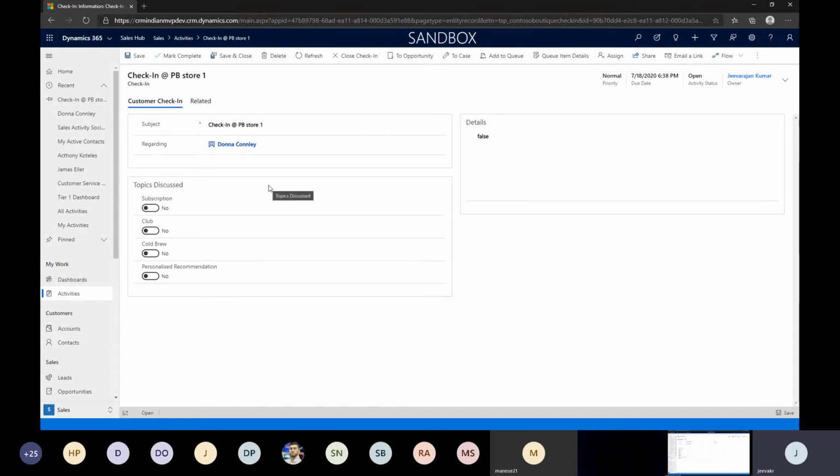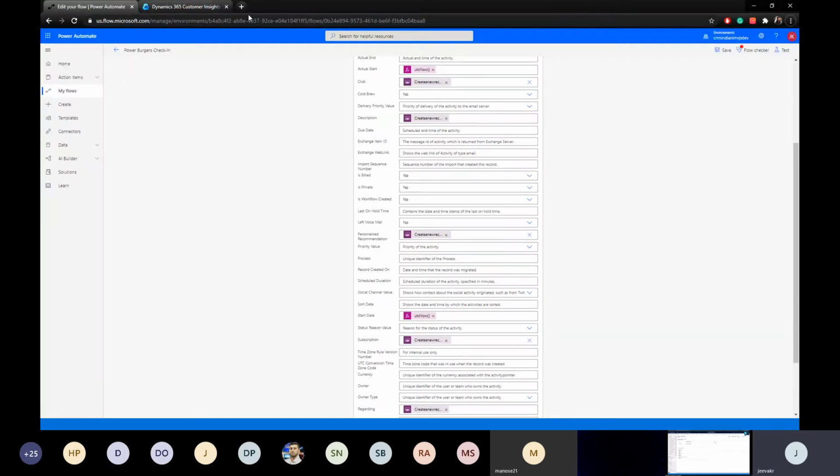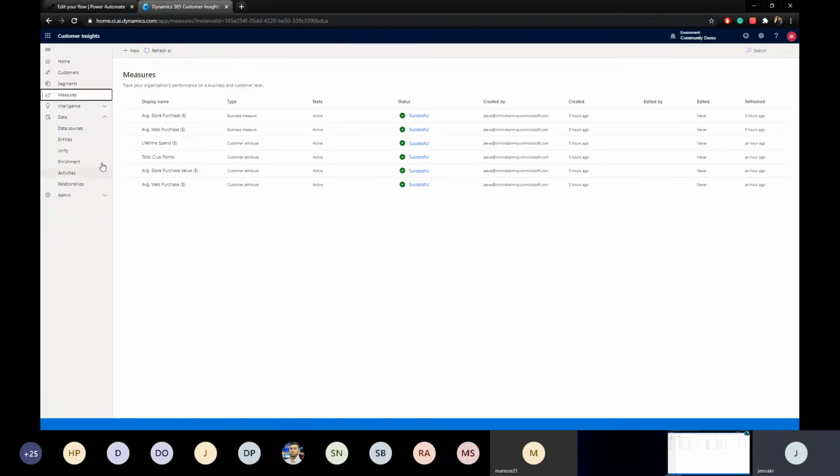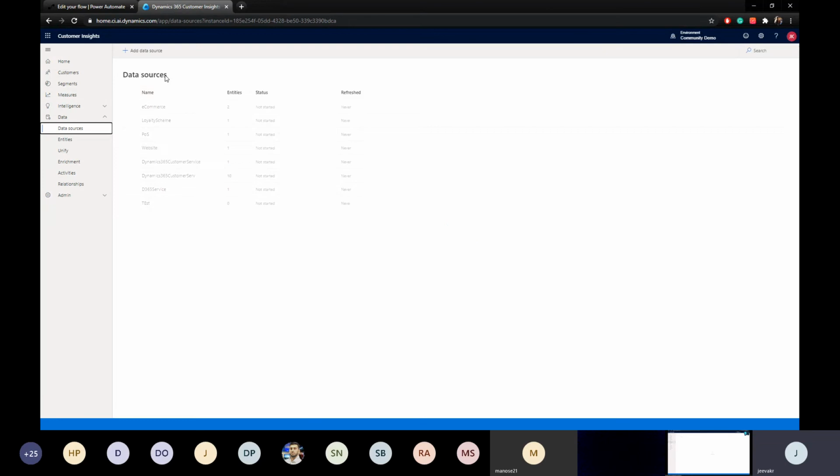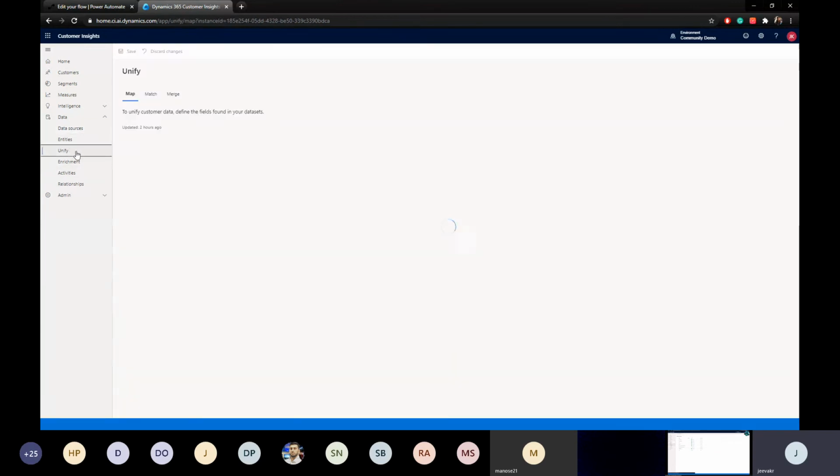And this again will be used in the next visit, right? How? Sorry that I'm jumping here and there. It has to be like that, by the way. How? The moment you do something in the Dynamics, right? Here, since I have the contact entity connected from my CDS to the customer insights, and I have merged that contact entity here,